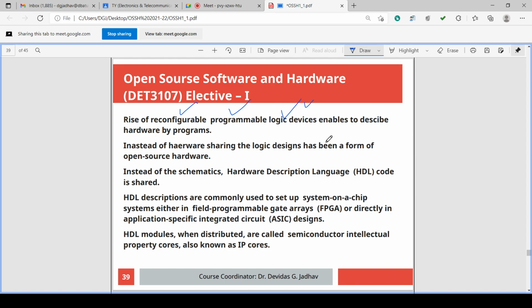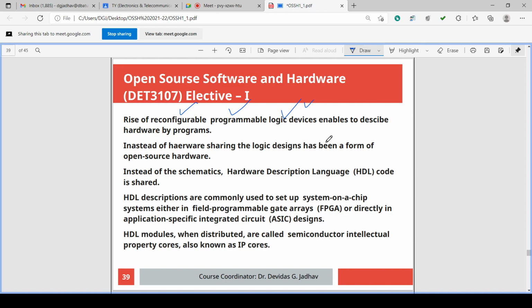Those logic devices are programmable, that means we can program those ICs. If you are able to program the IC, then you can reprogram it by changing the program. If you change the program, it becomes reconfigurable, isn't it? So reconfigurable logic devices are introduced.